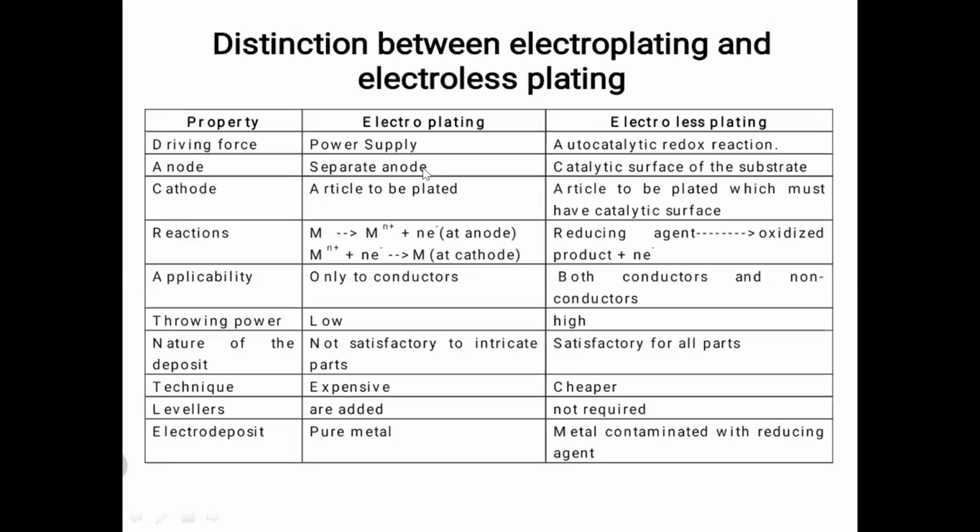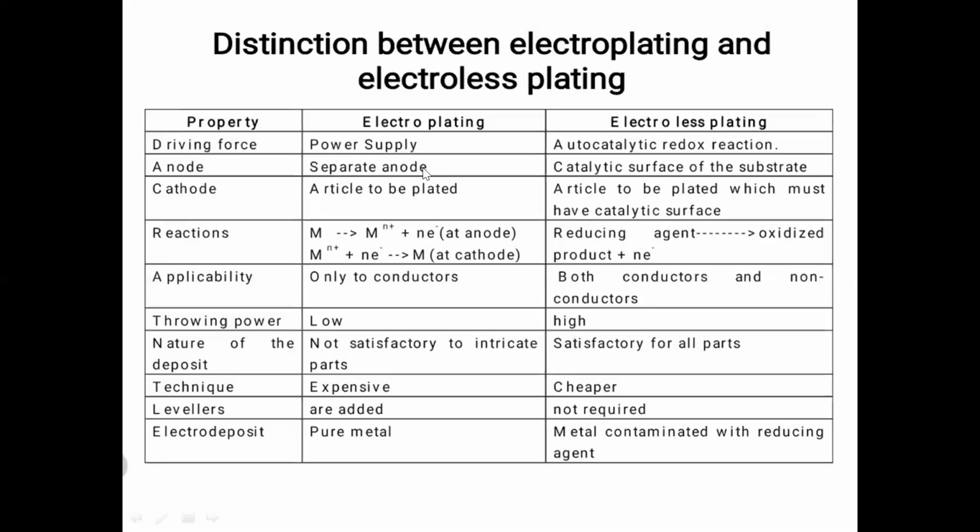The substrate in electroplating is a conductor only, whereas in electroless plating we may use conductor, semiconductor, or insulator material. If the article is an insulator, you need to activate the surface using a catalyst in order to get an even deposit.